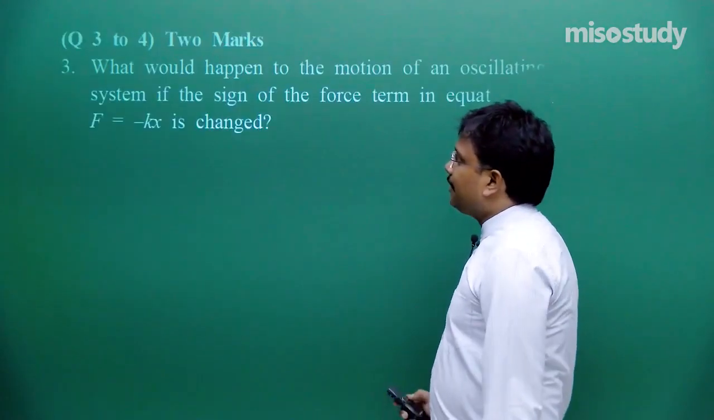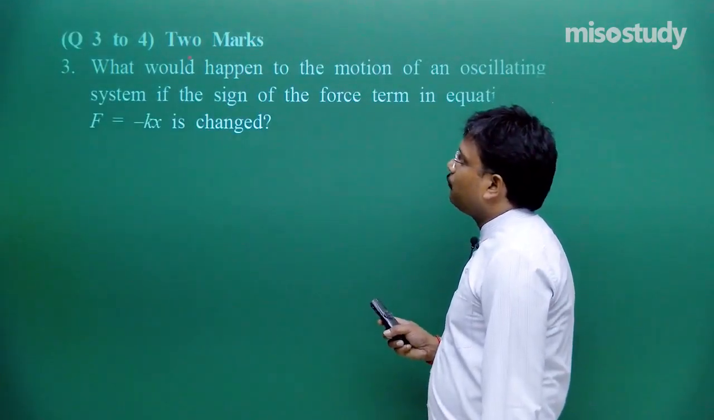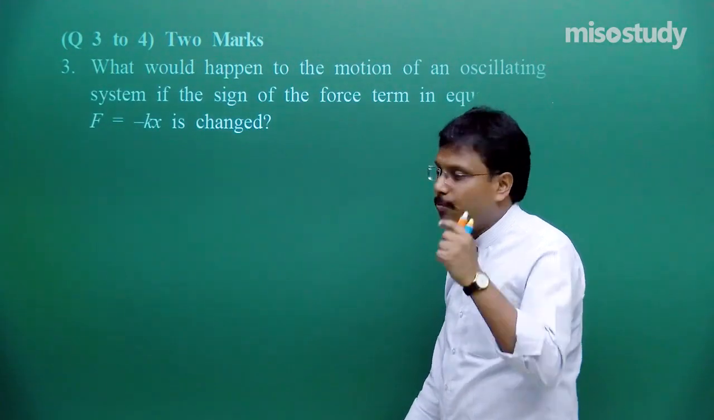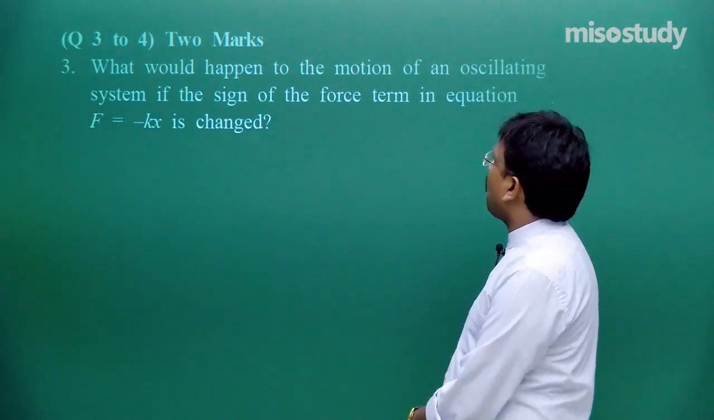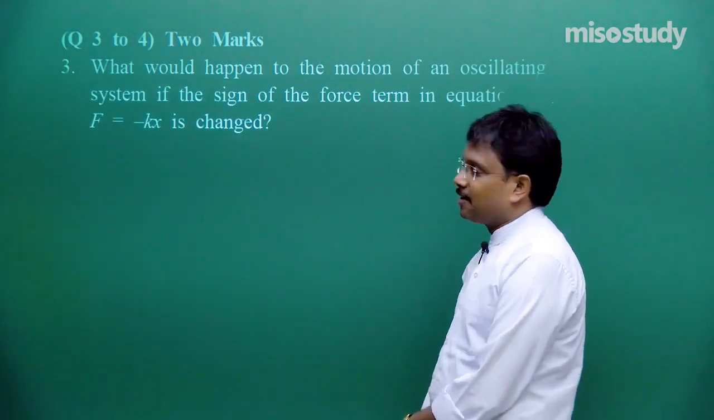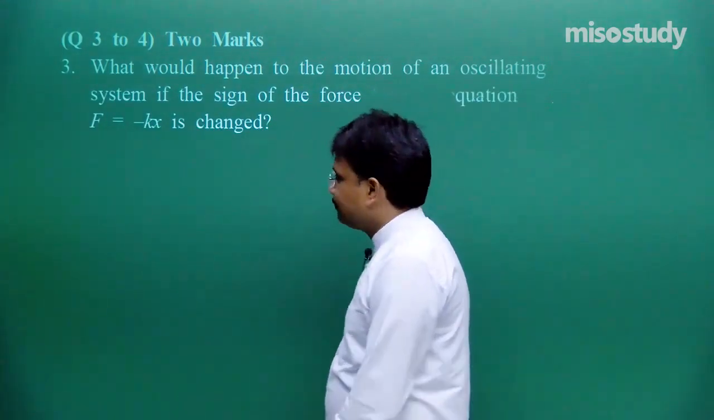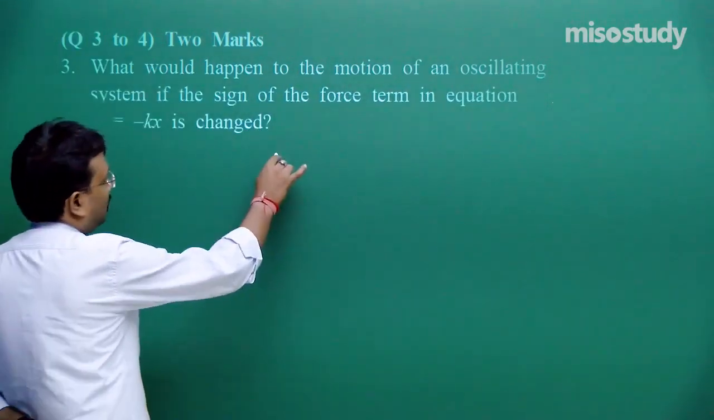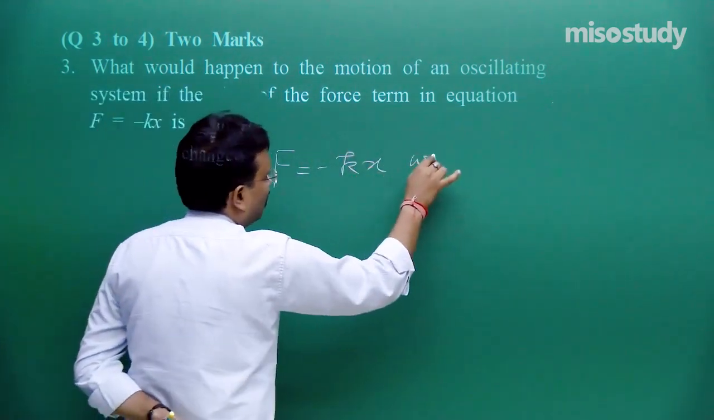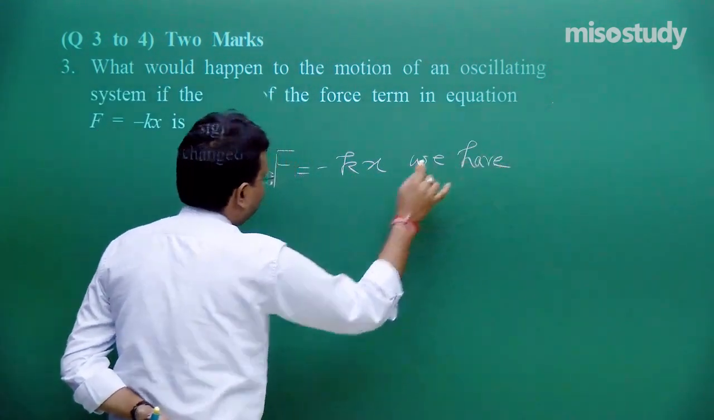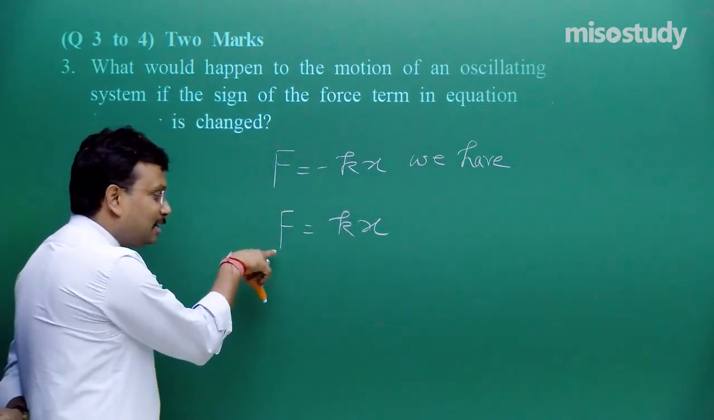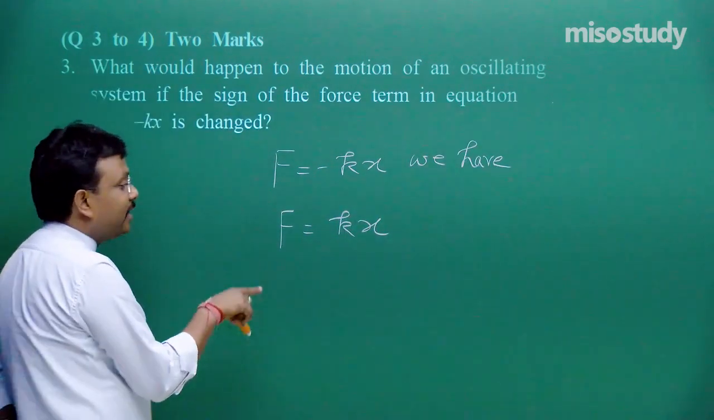Now, let us come to question number 3 and 4, 2 marks. So, your answer should be like 2 lines or so. What would happen to the motion of an oscillating system if the sign of the force term in equation F is equal to minus Kx is changed? Good. So, now let us say rather than F is equal to minus Kx, we have F is equal to Kx. So, rather than restoring force, now it is what?